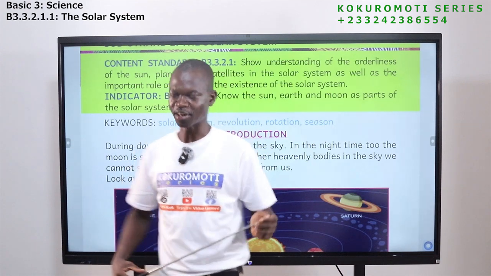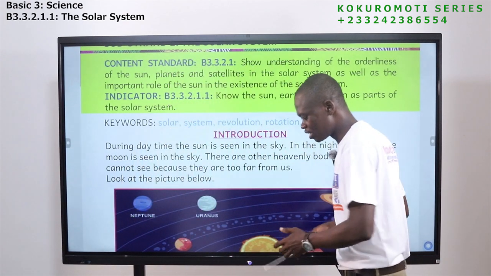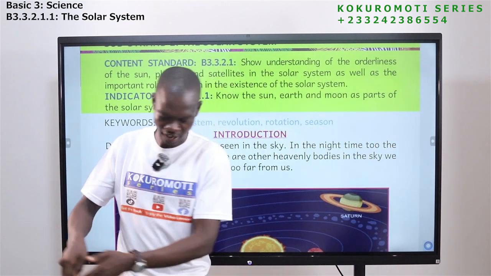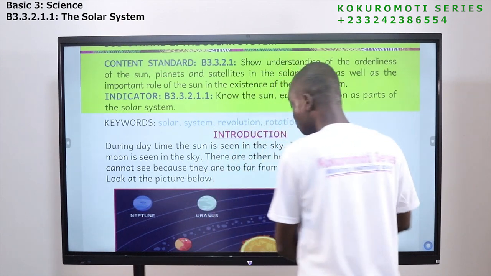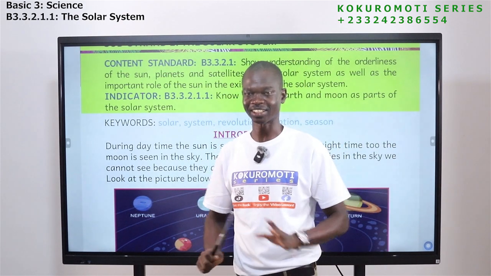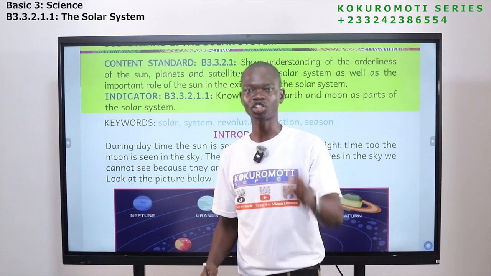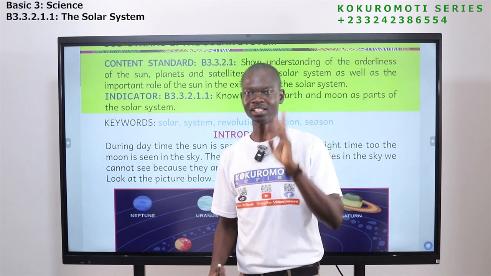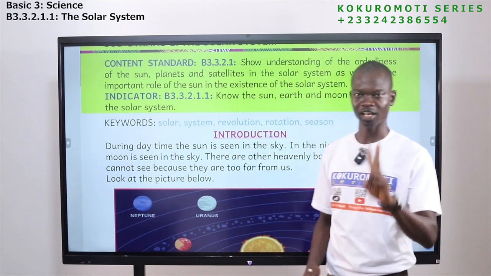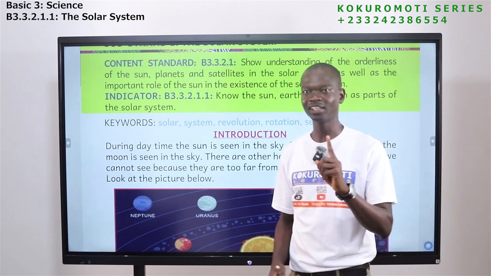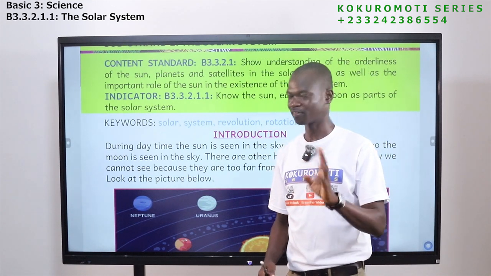Do you get it? Very good. And revolution means moving around something. That is revolution. So you've seen rotation and revolution. These two key words are so important, so try and remember. Very good.